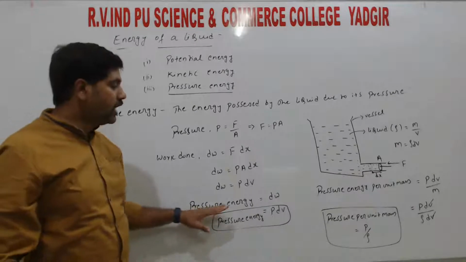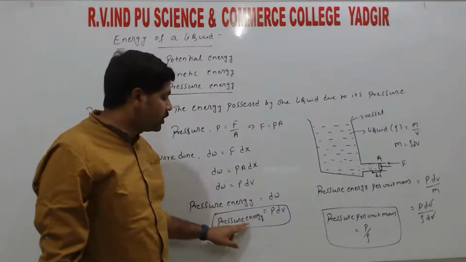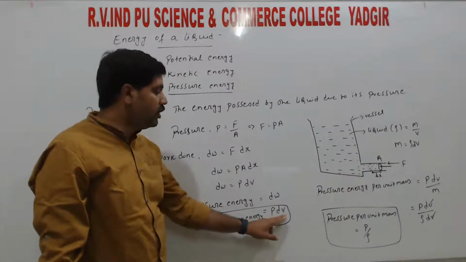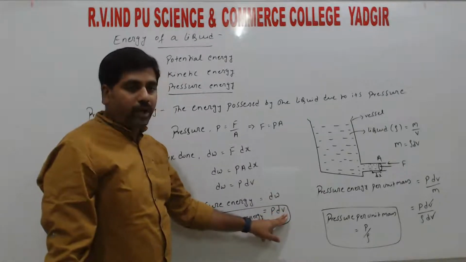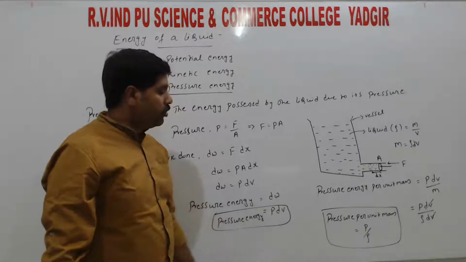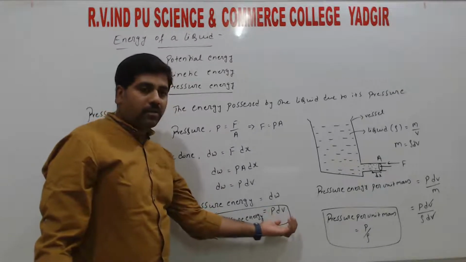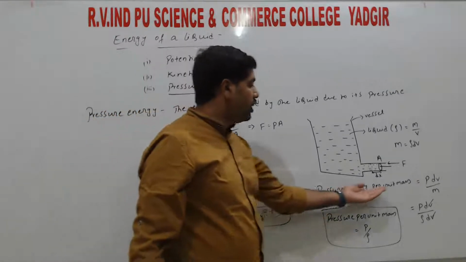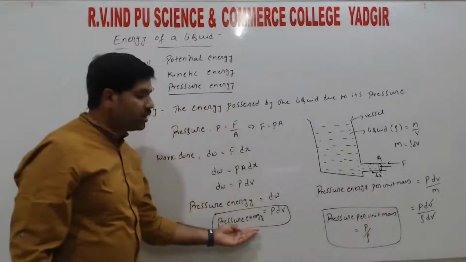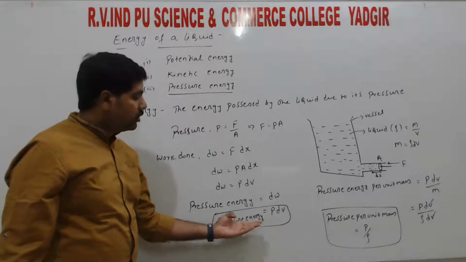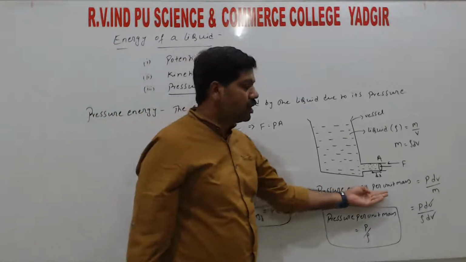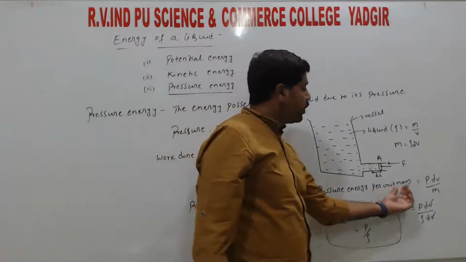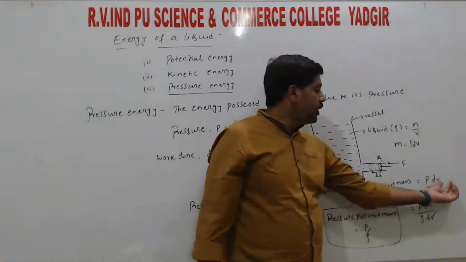So if you ask for pressure energy individually, pressure energy in liquids is pressure into its change in volume. So in general, P into V, right? Pressure energy per unit mass: here we do not have any mass value, so hence we need to divide the relation. So in this relation we are dividing by mass, on both LHS and RHS. If we write the LHS division as a sentence, it is pressure energy per unit mass, and on the RHS, P dV by m.